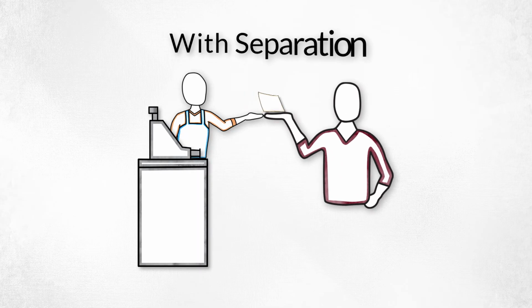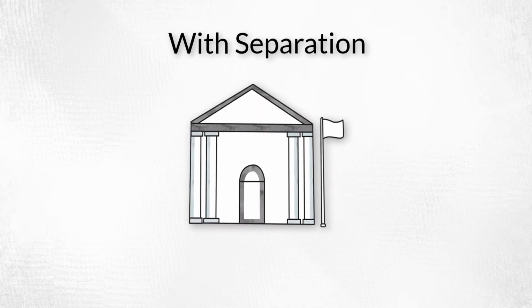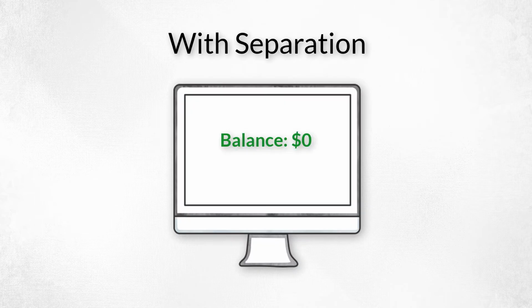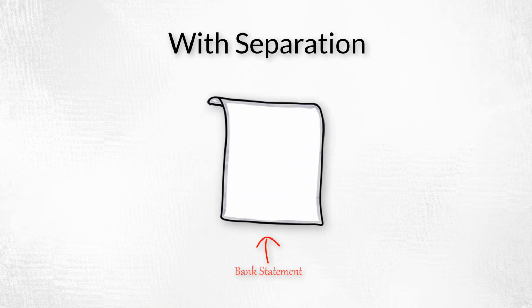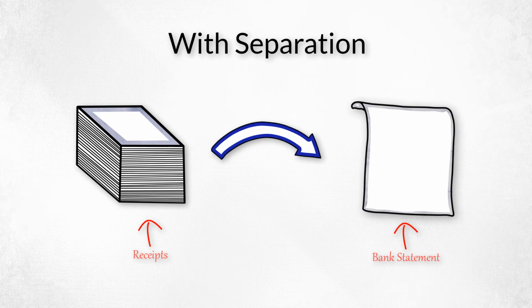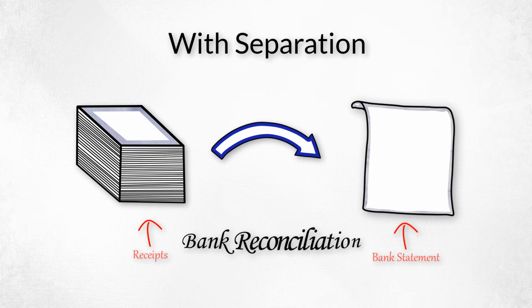The treasurer issues a receipt for payment and deposits the cash in the bank. 3 records are created: the receipt, an immediate accounting record, which the treasurer can't change, and an eventual bank statement. The clerk, who controls the accounting record, compares the receipts to the bank statement, ensuring they match. The fancy word for this is bank reconciliation.